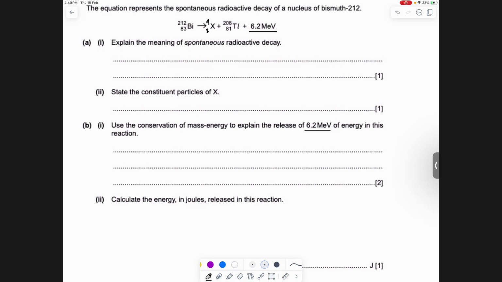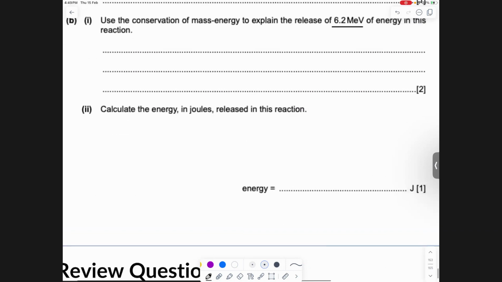Okay, calculate the energy in joules released in this reaction. So 6.2 MeV কে joules এ convert করতে হবে। So আমি তো তোমাদেরকে একটু আগে দেখালাম how to convert eV to joules, right? It's into MeV to joules. So there's this extra step there, which is what? M যেটা, right? So আমরা প্রথমে এটাকে জুলসে কনভার্ট করতে হলে কি করতে হবে?